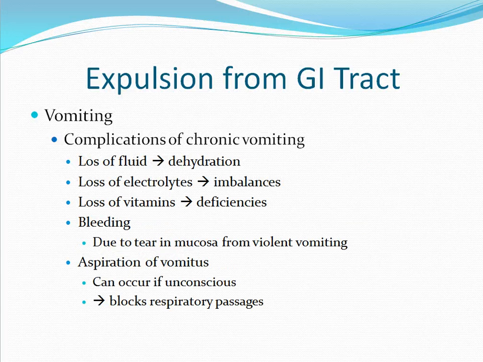Complications of chronic vomiting include loss of fluid that can result in dehydration, loss of electrolytes that can result in electrolyte imbalances, and loss of vitamins that can result in various deficiencies. It can also cause bleeding due to tears in the mucosa. This would be the result of violent vomiting.